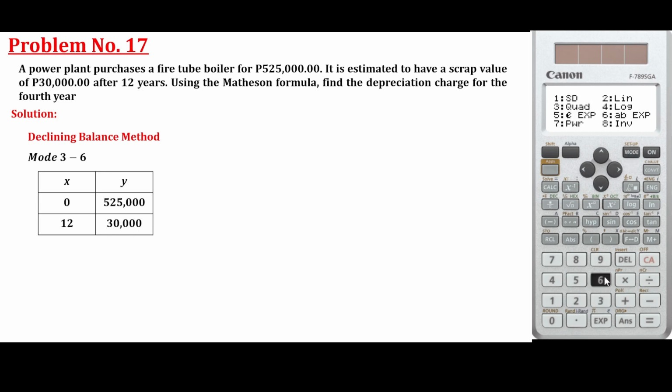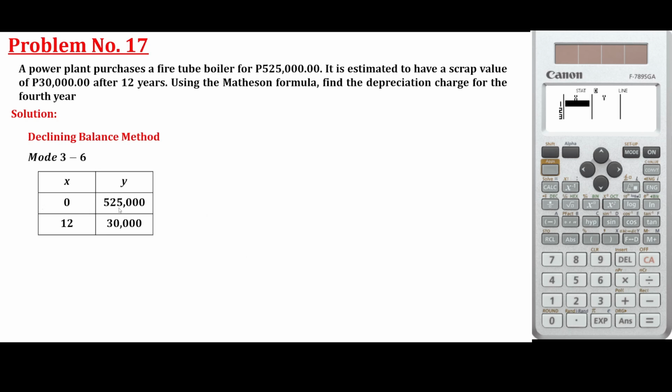Now, mode 3-6. Find the depreciation charge for fourth year. We're not looking for the book value, but the depreciation charge at fourth year. Fourth year, yung mababawas na presyo sa pang-apat na taon. Okay? Not the total depreciation. Yung mismong presyo lang na mababawas at that year. Kasi iba-iba yung presyo na nababawas every year.